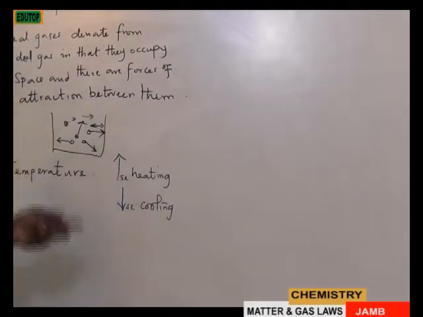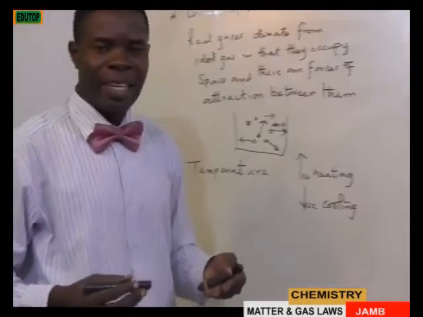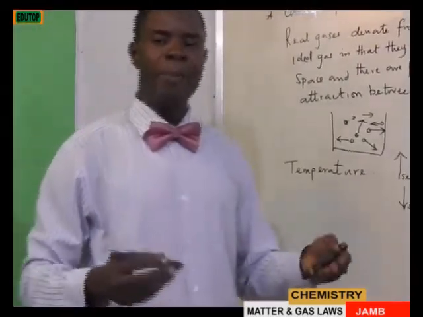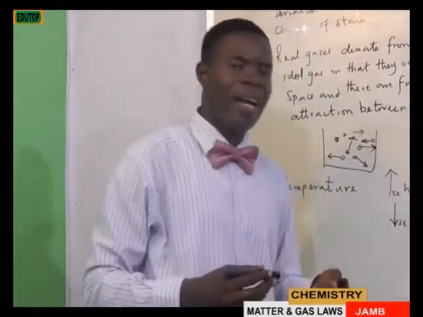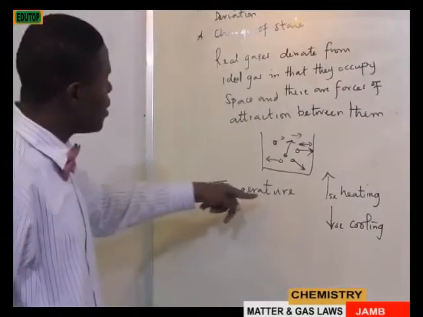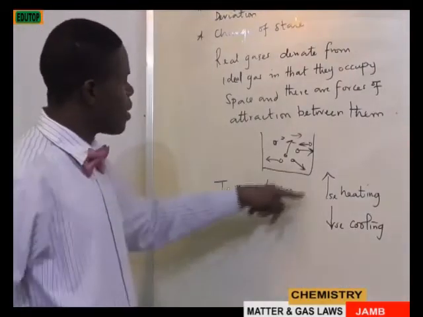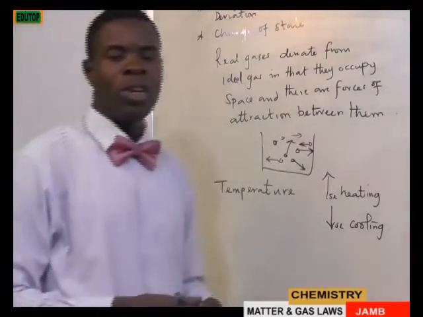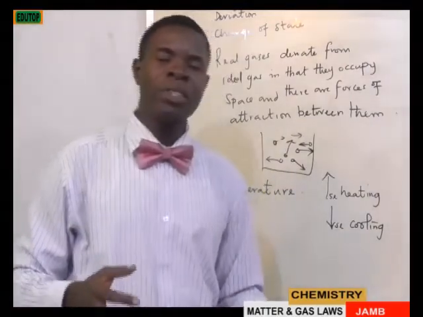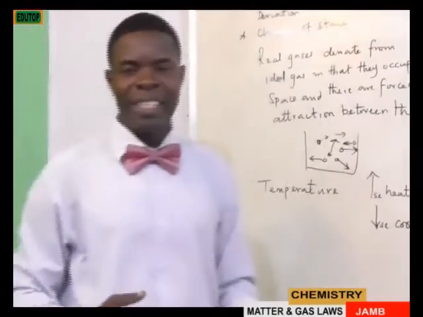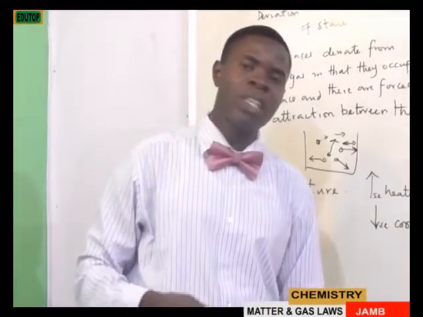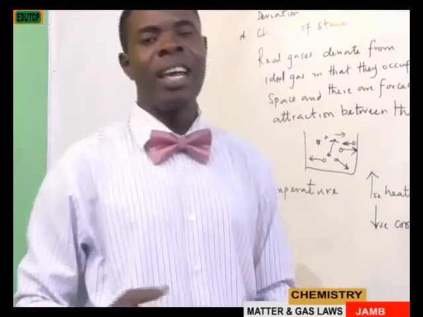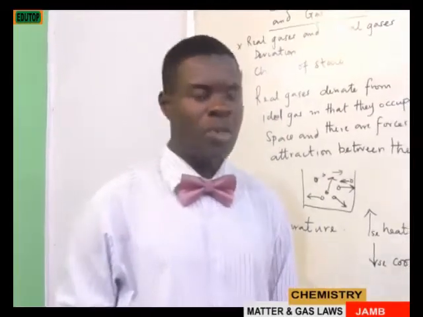When particles are heated, they tend to acquire kinetic energy and they vibrate faster and move faster. When there is a decrease in temperature, automatically they become less energetic simply because the kinetic energy has been reduced.